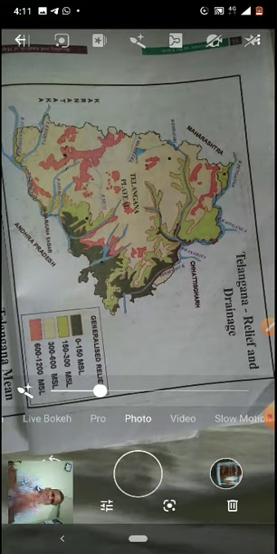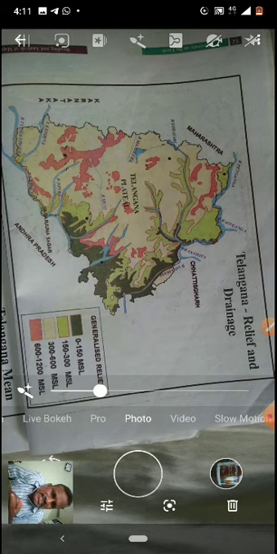But children, one beautiful Telangana map is there, and here down indications are there. See, one thick green color is there, 0 to 150 MSL. MSL, I already taught you, means mean sea level. Mean sea level means they take the surface of the water for measuring. See, 0 to 150 meter height. What is that? Where this thick green color is located, that is 0 to 150 meter height.